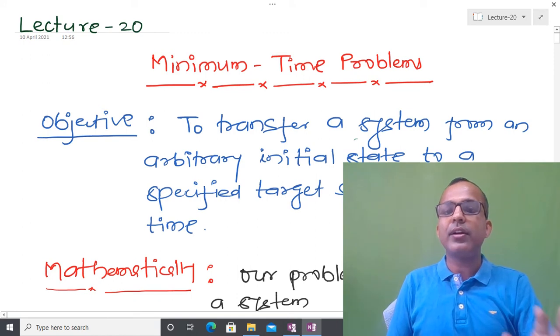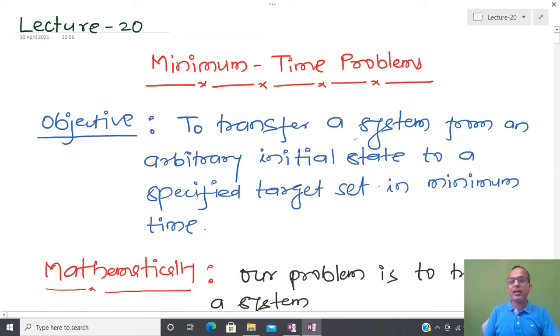In today's lecture we are going to explore that particular class of problem. Philosophy remains the same. We are going to use the Pontryagin minimum principle.